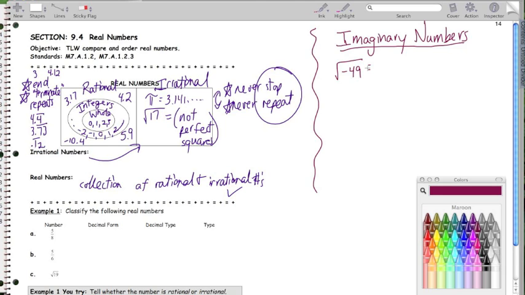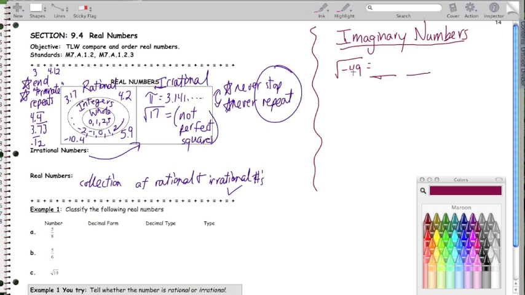There are no two numbers you can multiply by themselves that are going to give you 49. 7 times 7, positive 49. Negative 7 times negative 7, positive 49. The only way is if one was positive, one was negative. So somewhere along the line, they realized that they keep hitting this wall when they get to square roots of negative numbers. Square root of a negative number, you can't go past that.